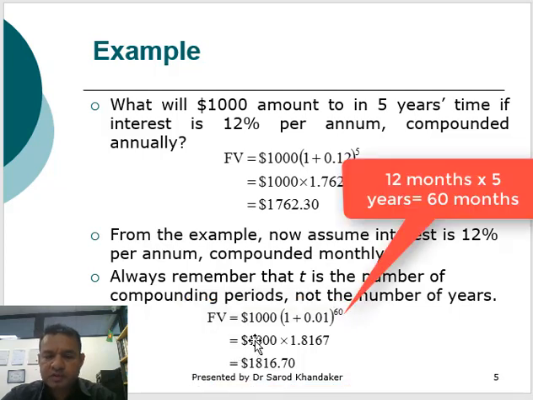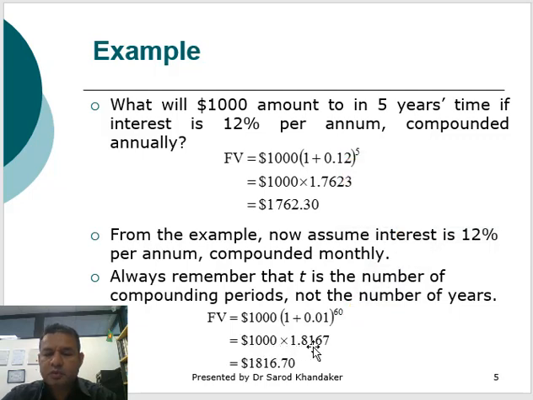So if you solve it, it is $1,000 multiplied by 1.8167, which will be $1,816.70. That is the future value of $1,000 if it is compounded monthly.